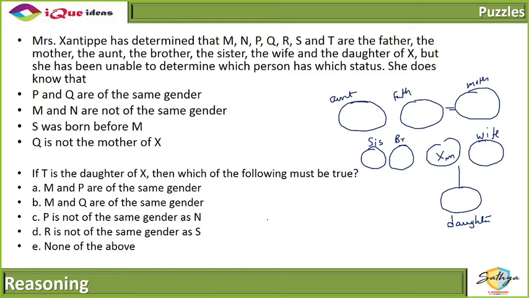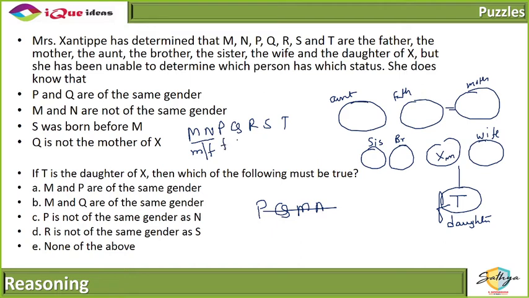So it says if T is the daughter of X, that means this is T, right? T is the daughter of X. Then which of the following must be true? Okay. Now we have established that out of P, Q, M, N, let's write it in order: M, N, P, Q, R, S and T. We have established one of them is a male and one of them is a female.